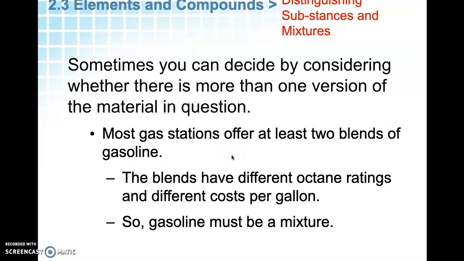Gasoline, once you start driving, and some of you might be driving now, I'm not sure, but when you buy your gas, some are more expensive than others, and that's because of the octane ratings, right? And again, the mixture of the gasoline can vary, and that's what the difference in the cost is. So gasoline, because there's different types, must be a mixture.